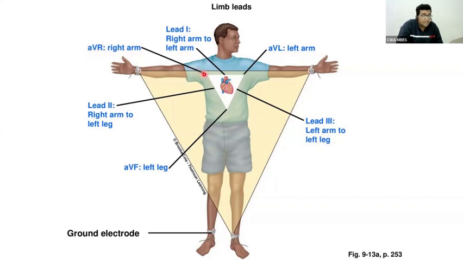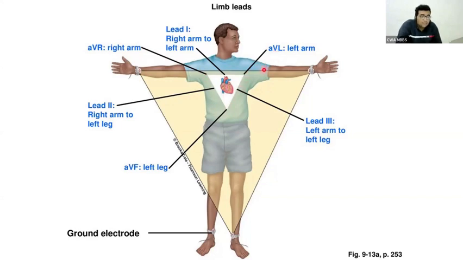Just like that, this is augmented vector left, and this is augmented vector foot. Only one foot is used for calculating, so AVF, AVL, and AVR. Now you understood how AVR, AVL and AVF come.